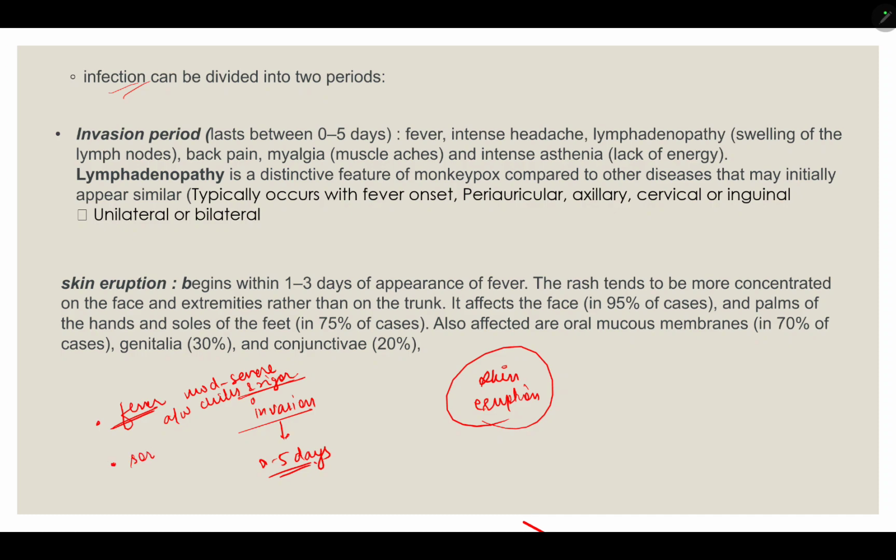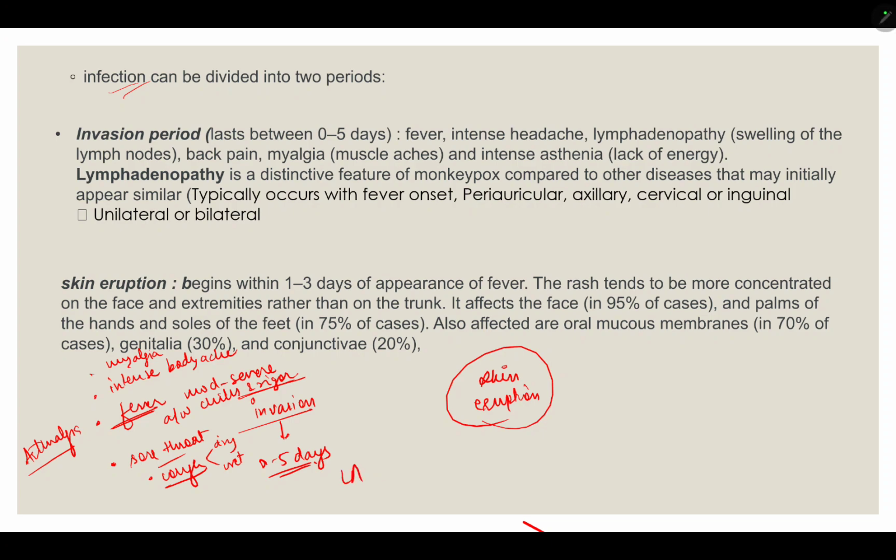Then sore throat can be there, and cough, dry or wet, any kind of cough. Intense body ache, myalgia, arthralgia, generalized malaise, back pain. These are all symptoms of the early invasive phase.